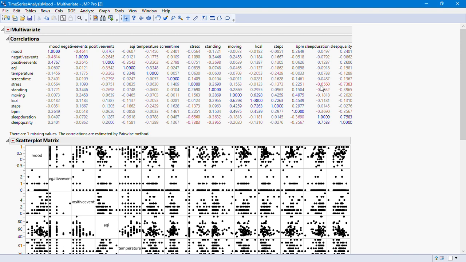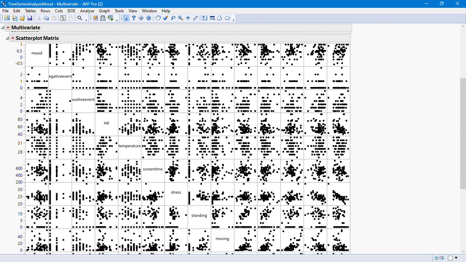There's a strong correlation between stress and sleep duration also, meaning that when I have a low sleep duration, my stress level is going to go up. And when I have a low sleep quality, what happens to my stress level? It goes up, which actually makes sense. So these are the factors that are having the most significant influence on my daily mood.